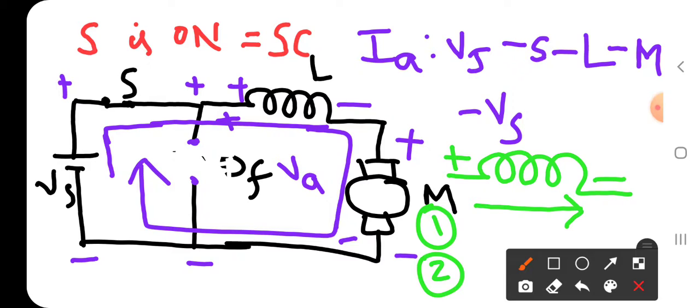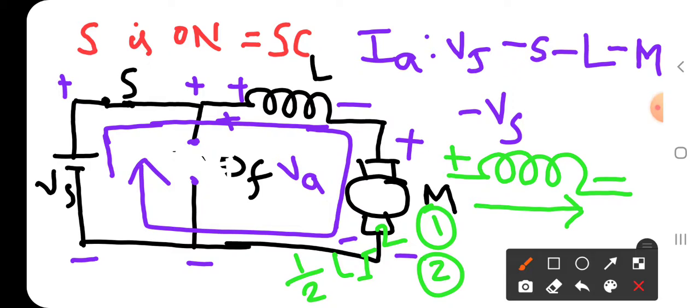Therefore, as the current passing through the inductor increases, we know that energy stored by the inductor is half Li square. As I is increasing, energy stored by the inductor is also increased.